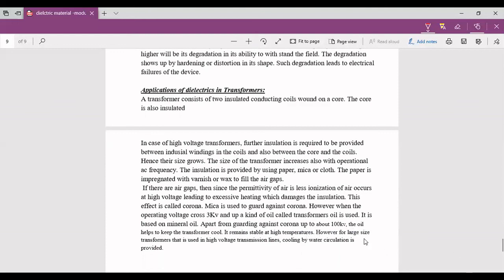However, for large size transformers that are used in high voltage transmission lines, cooling by water circulation is provided. So this completes the application of dielectrics in transformers.